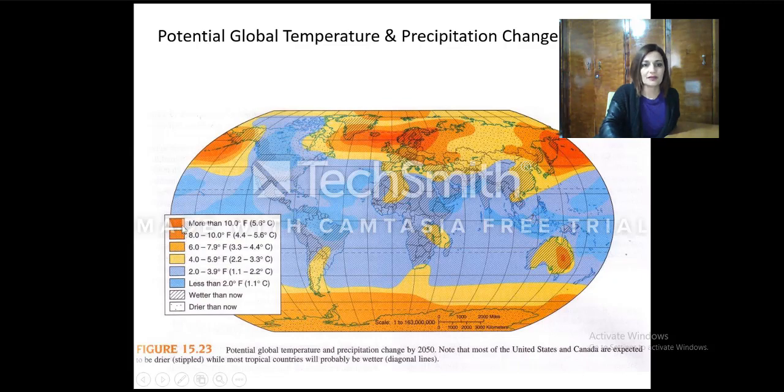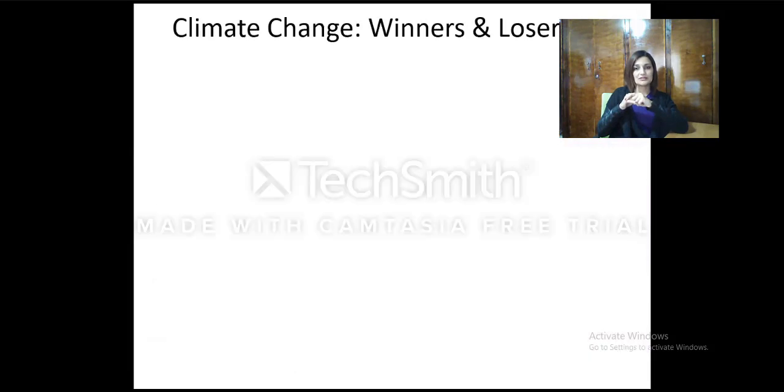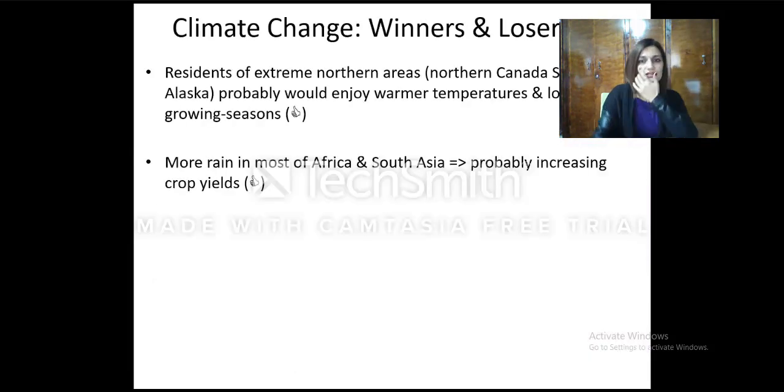In yellow and orange, or beige and orange, we can see these countries that might suffer from an increase in temperature, and we can see that the Sahara Desert and North Africa might have more precipitation, versus the poles where we will have an increase in temperature, warmer and less precipitation.